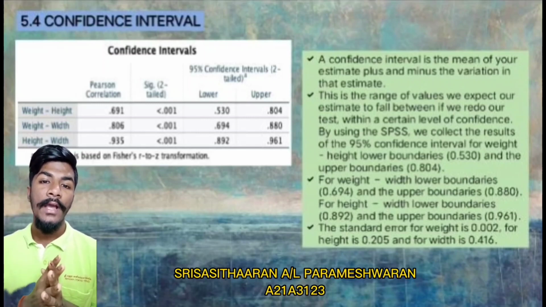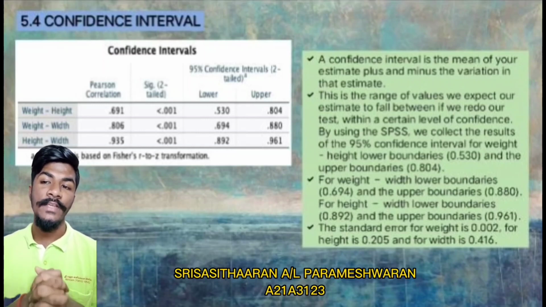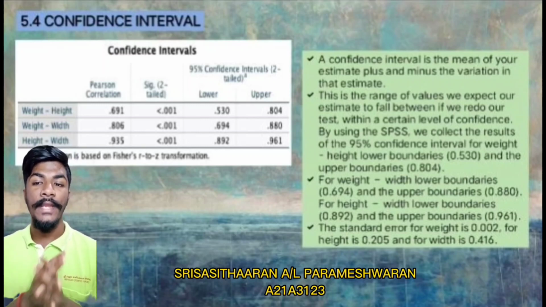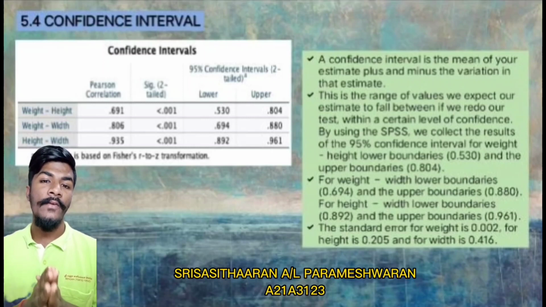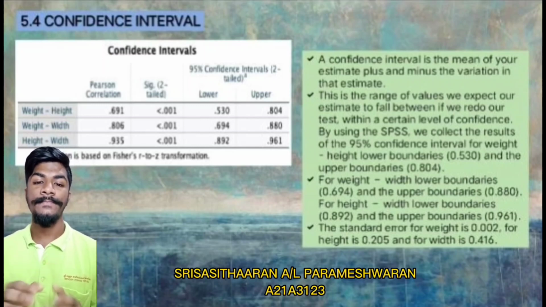For weight and height, the lower boundary is 0.530 and the upper boundary is 0.804. For weight and width, the lower boundary is 0.694 and the upper boundary is 0.880. Meanwhile, for height and width, the lower boundary is 0.892 and the upper boundary is 0.961. The standard error for weight is 0.002, for height is 0.205 and for width is 0.416.